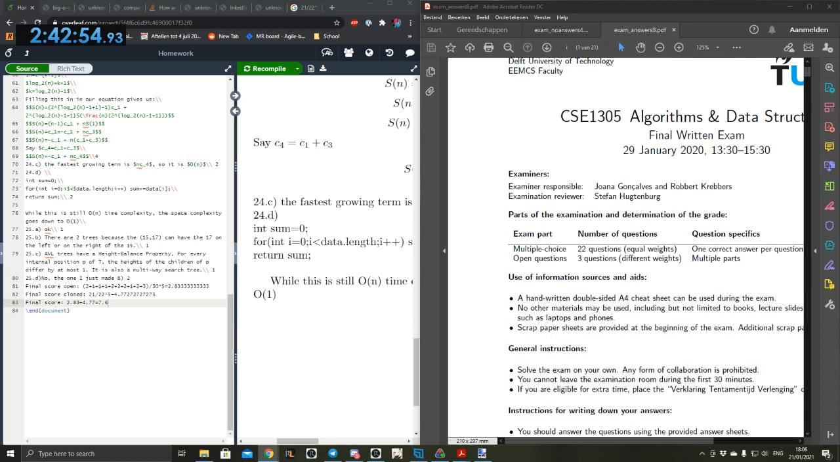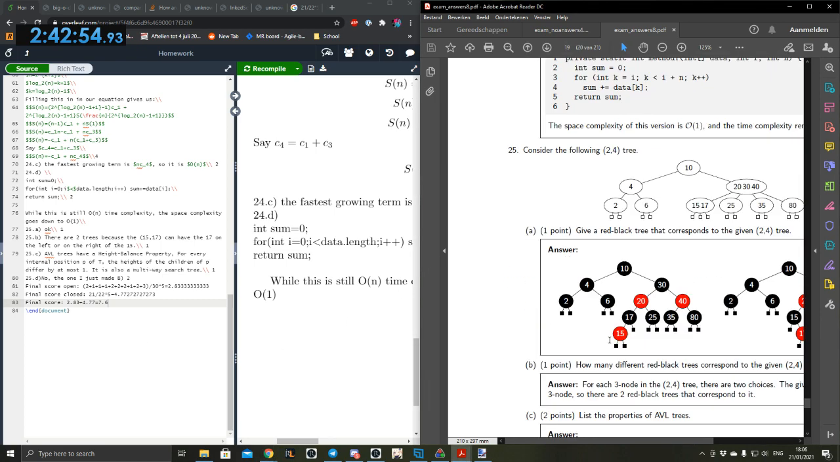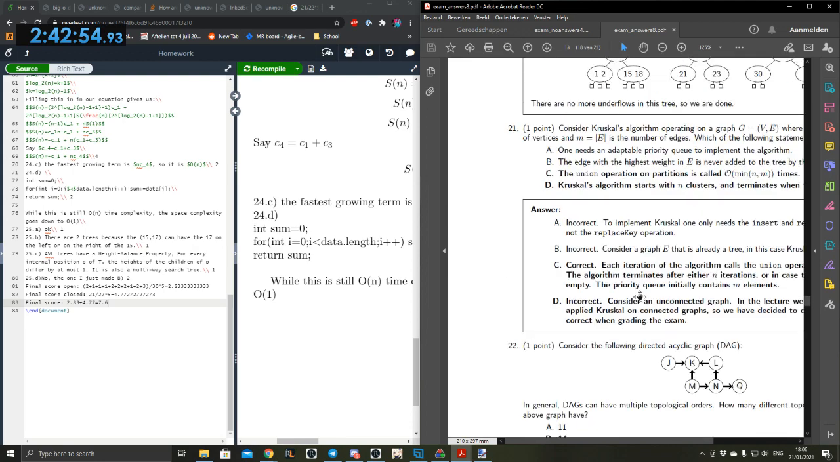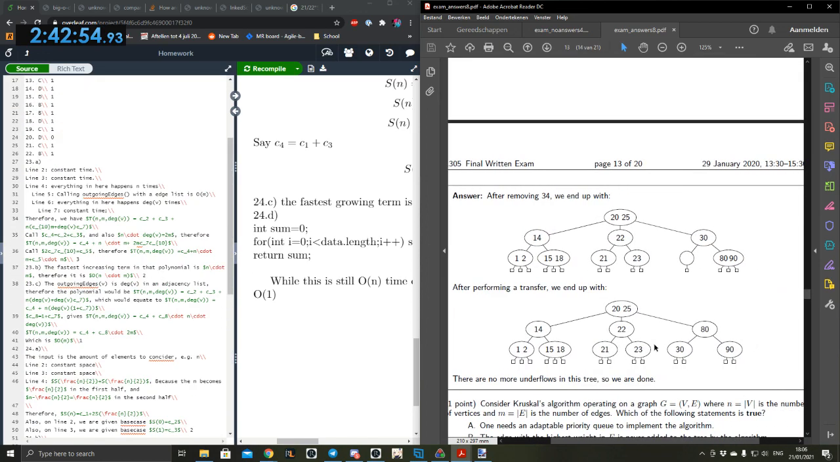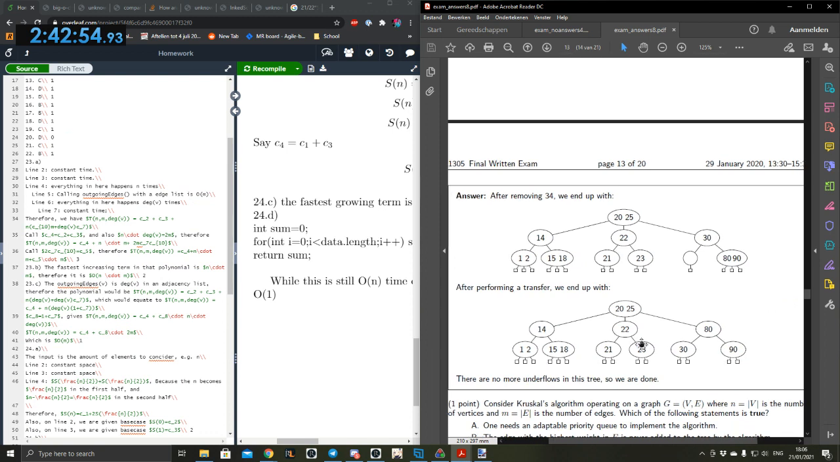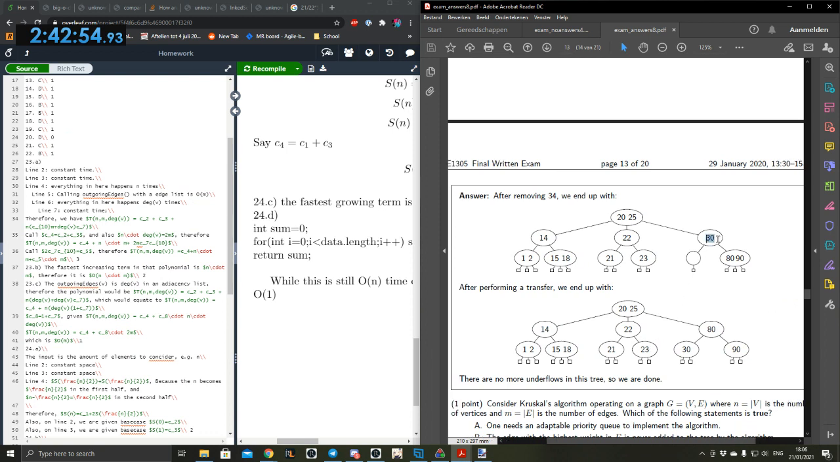Can we go to the question about the 2-4 tree? Question 20. That's the one we got wrong, right? Yeah. I don't get how. Okay, so what they say is after a node gets removed, they add this one. We saw that as a transfer, while they didn't. Oh, we also considered transfer, but we also considered it as an